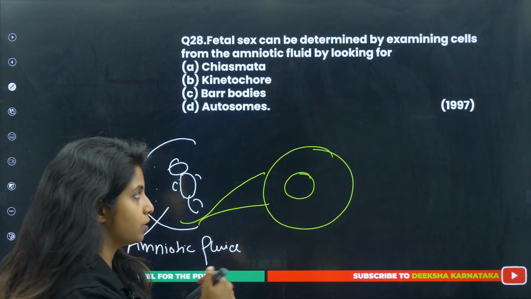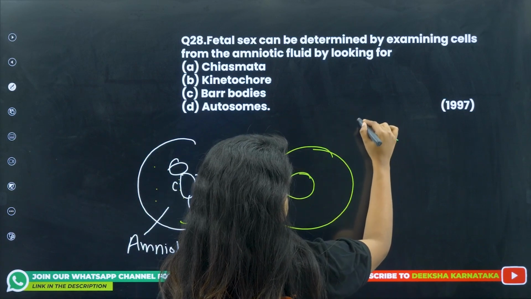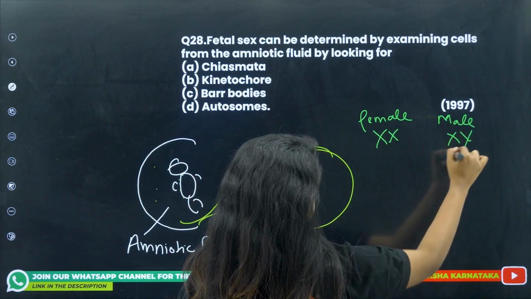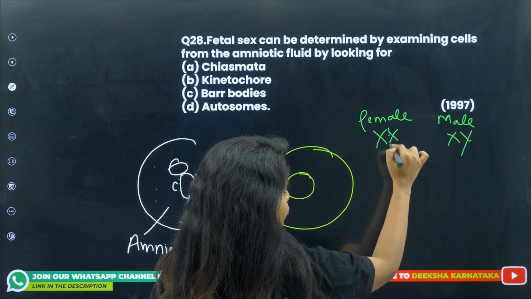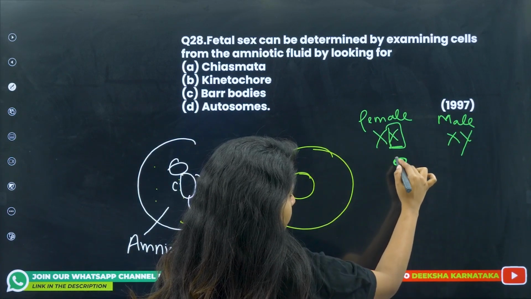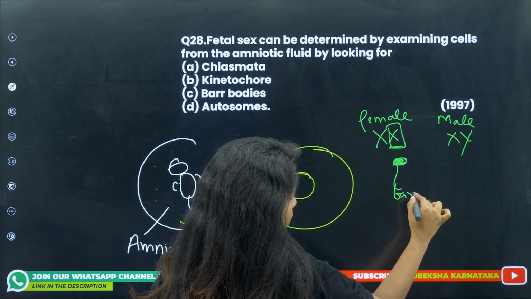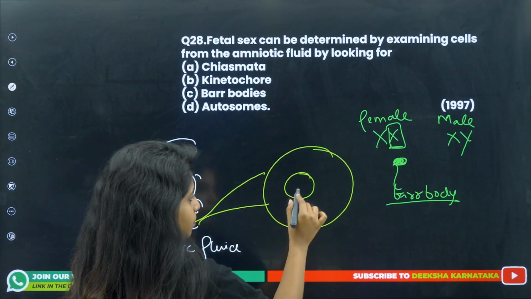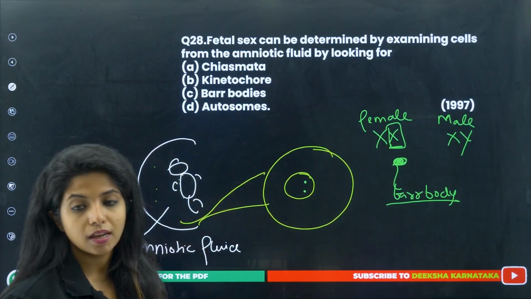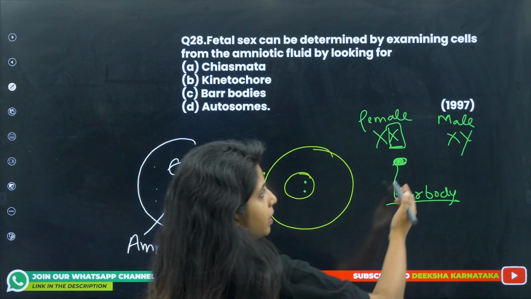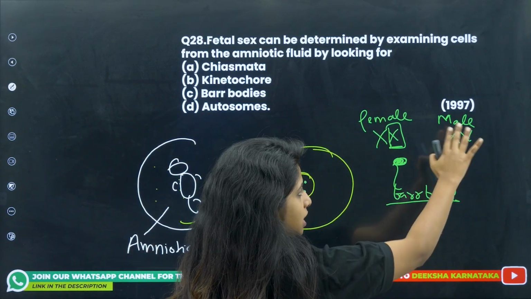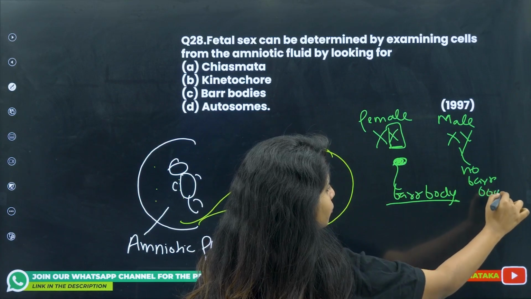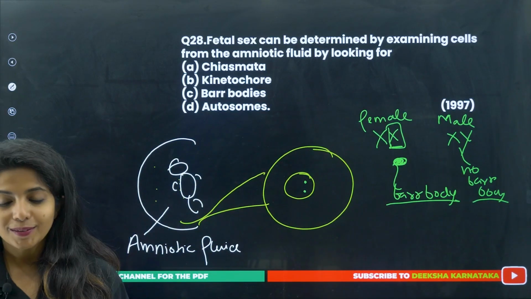So basically, you know that females have 2 X chromosomes and males have 1 X chromosome, so X and Y. In the female, 1 X chromosome becomes inactivated and it turns into something like this, which is known as a Barr body. So if the nucleus has a Barr body present, that means this particular child is going to be a female. But in males, there is no extra X chromosome, so there won't be any Barr body. You won't be able to find the Barr body in the nucleus.